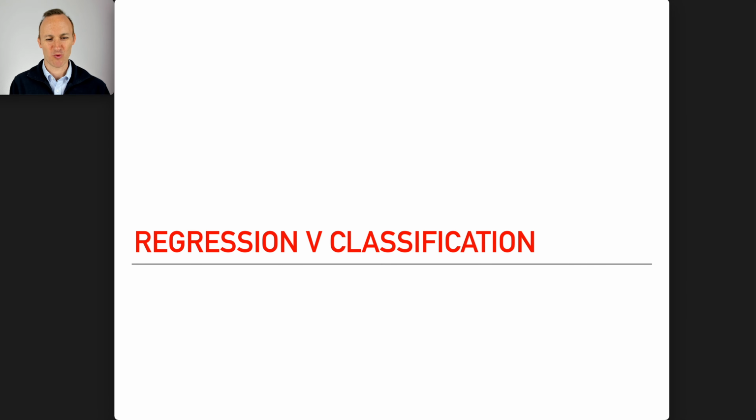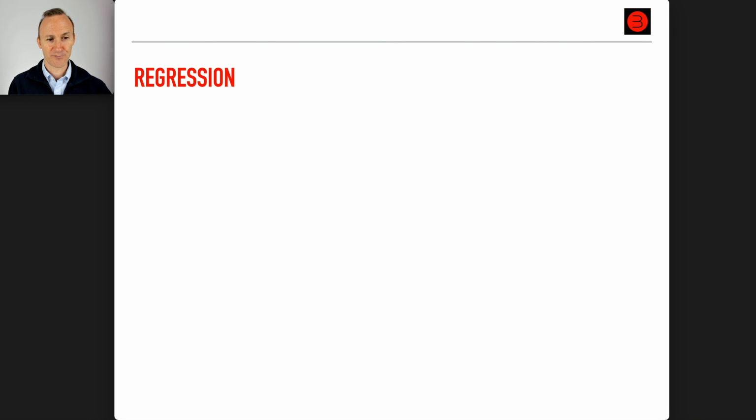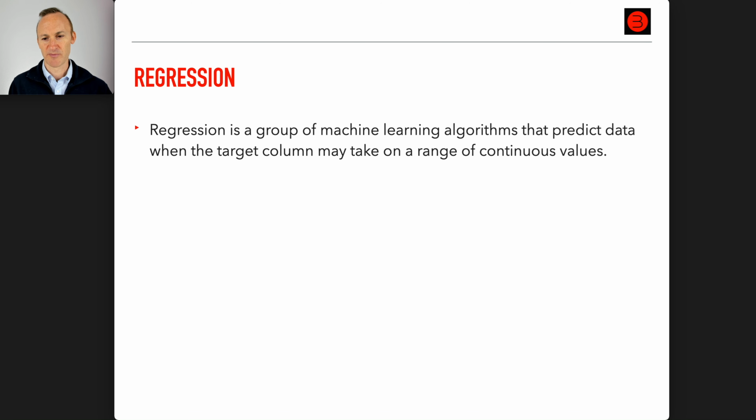Time to look at regression versus classification. We need to be clear on when to use regression machine learning algorithms and when to use classification machine learning algorithms. Okay, let's start with regression. Regression is a group of machine learning algorithms that predict data when the target column may take on a range